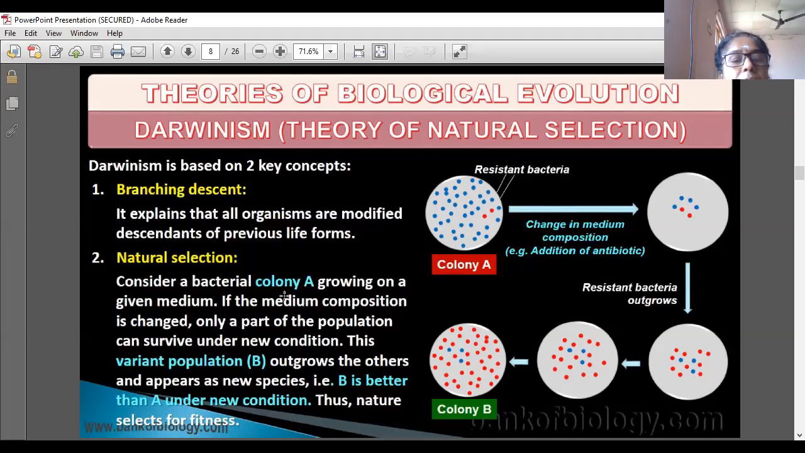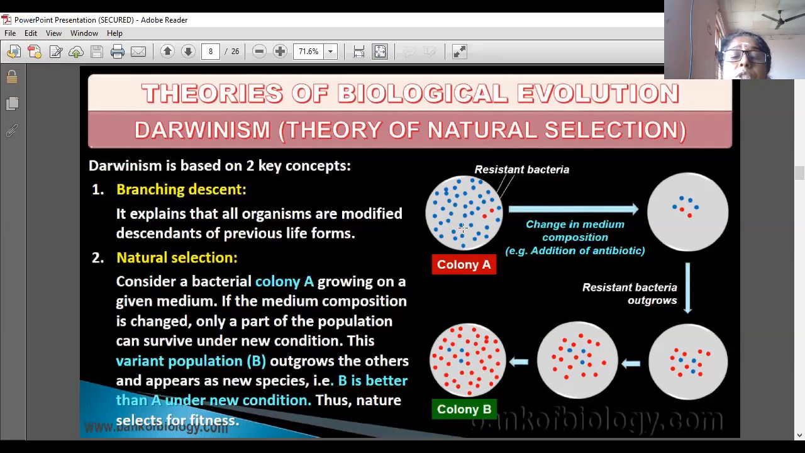So consider a bacterial colony growing on a given medium. If the medium composition is changed, only a part of the population can survive under the new condition. This variant population outgrows the others and appears as a new species. That is, B is better than A under the new condition. Which is the new condition there? The use of antibiotics. Now only the red color can survive because they are resistant against the antibiotic.